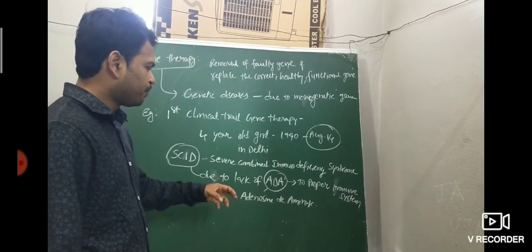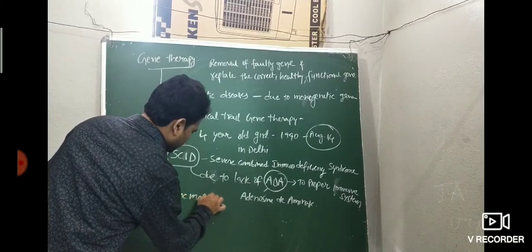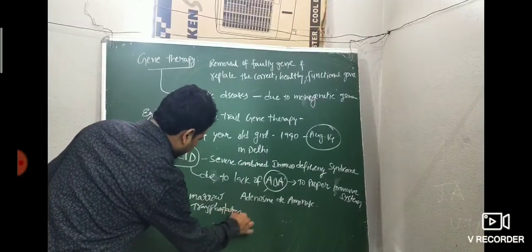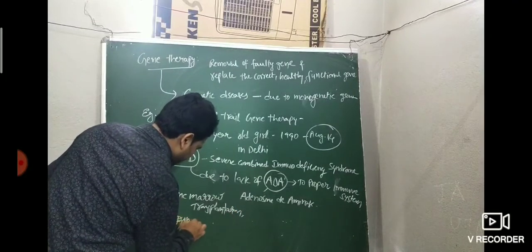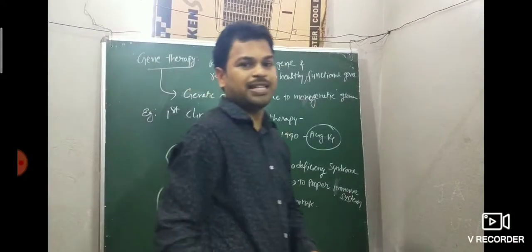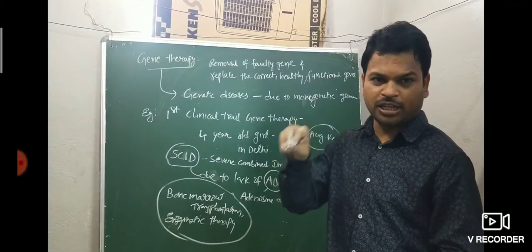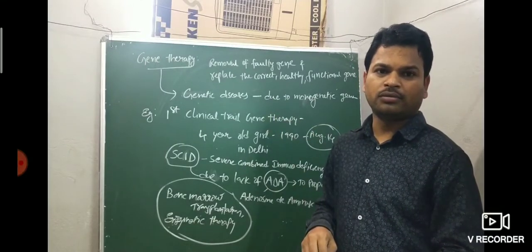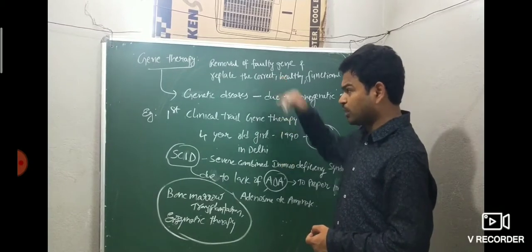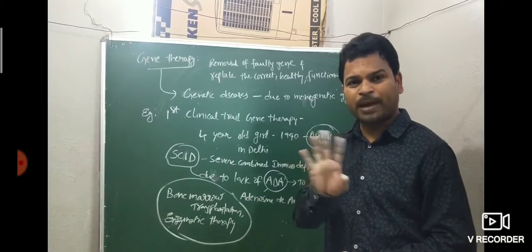In earlier times, this disease was treated by bone marrow transplantation and enzymatic therapy, but it is not a permanent cure. The ADA gene is present in T lymphocytes, and T lymphocytes are present in bone marrow. So those suffering from SCID, before gene therapy came, were given bone marrow transplantation and enzymatic therapy. But it's not a permanent cure.